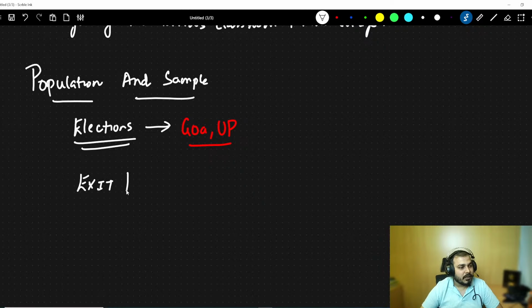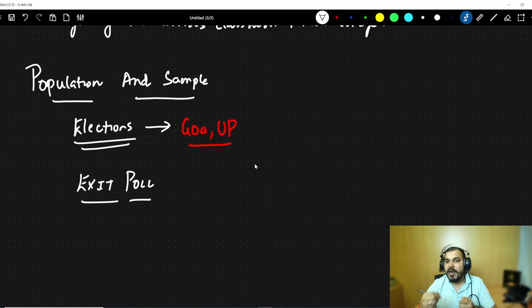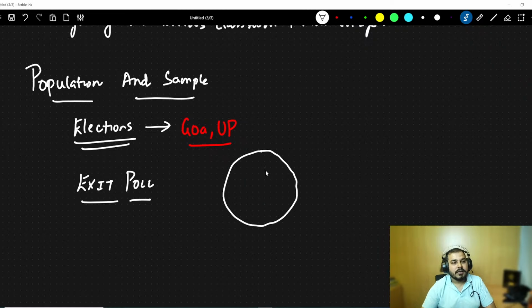Now, exit poll, what usually the press reporters and all will do is that they cannot go and ask each and every person. Suppose the Goa population is this big. The entire Goa population. It is not possible for every reporter to go and ask each and every person whom they voted for, because some people may be traveling, some people may be doing different things, so it is not possible at all.